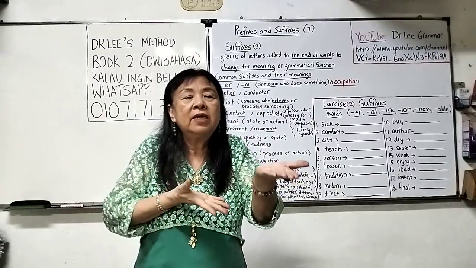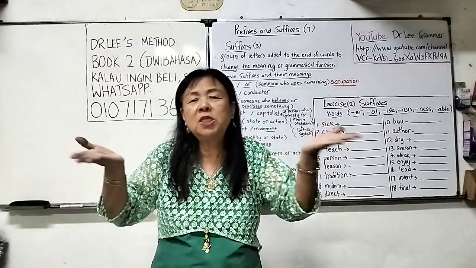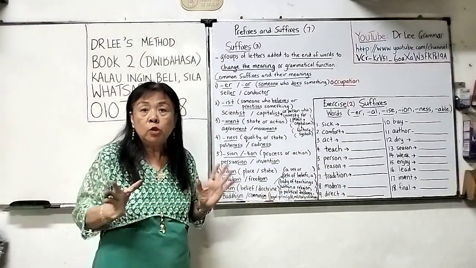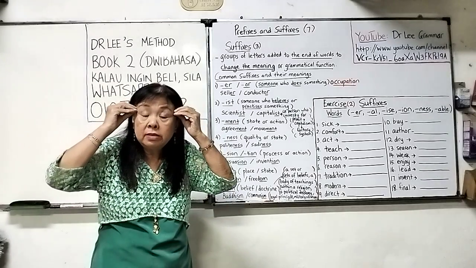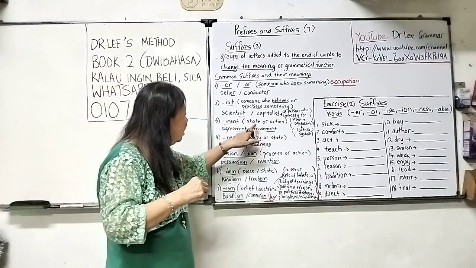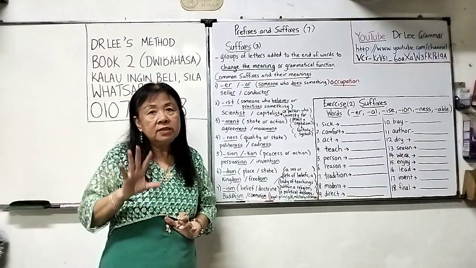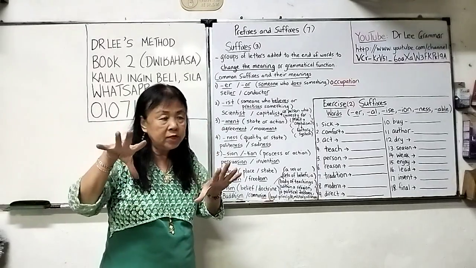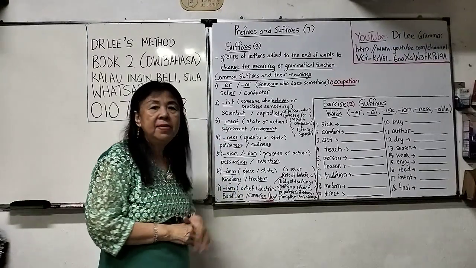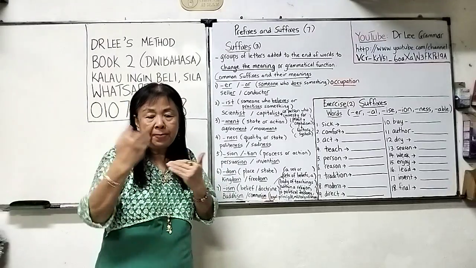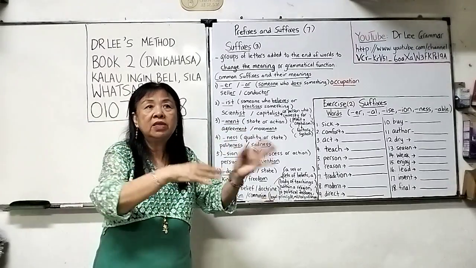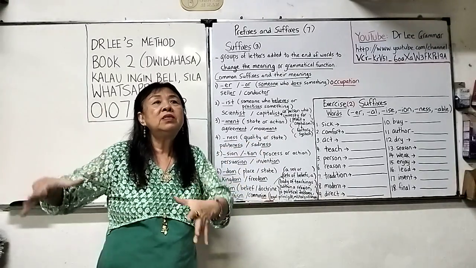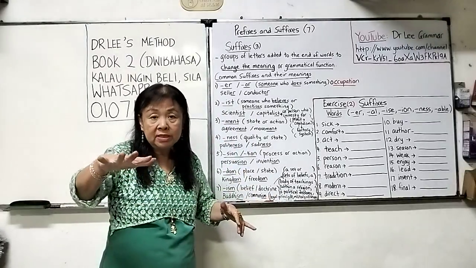So whatever it is, capitalist is a free competition in business. Okay? Ment, M-E-N-T. Why do we put M-E-N-T? Because our meaning is a state or an action. State here means the situation. State is not Johor State, Penang State, no. It's a situation. So, agreement. Agreement is a situation where two people or two parties agree on a certain thing, like a contract. So it's a state. Or it could be an action, movement. Movement is from one place go to another place, so it is movement.